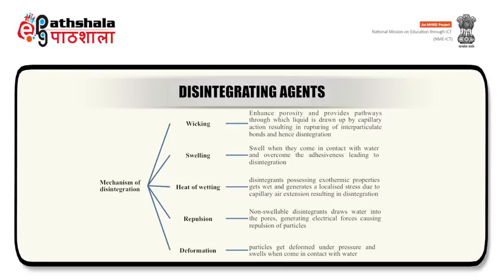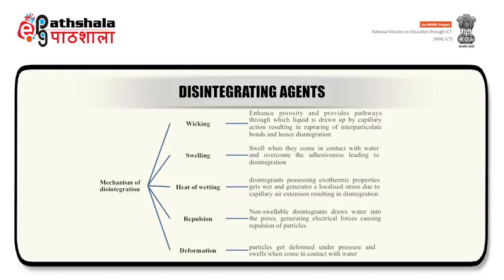In wicking, there is enhanced porosity, which provides pathways through which liquid is drawn up by capillary action, resulting in rupturing of interparticulate bonds and hence disintegration occurs. In swelling, disintegrants swell when they come in contact with water and overcome the adhesiveness, leading to disintegration.